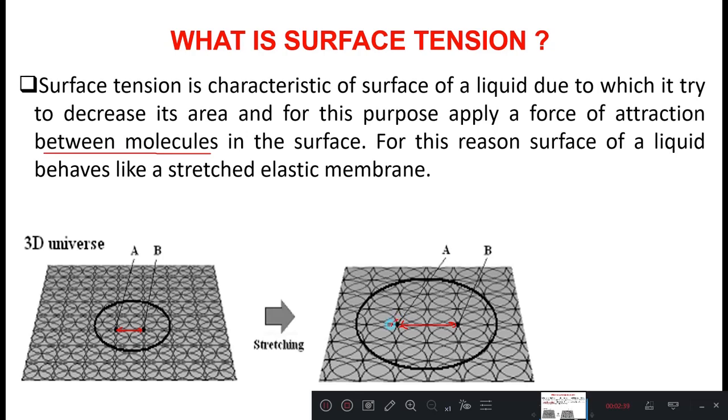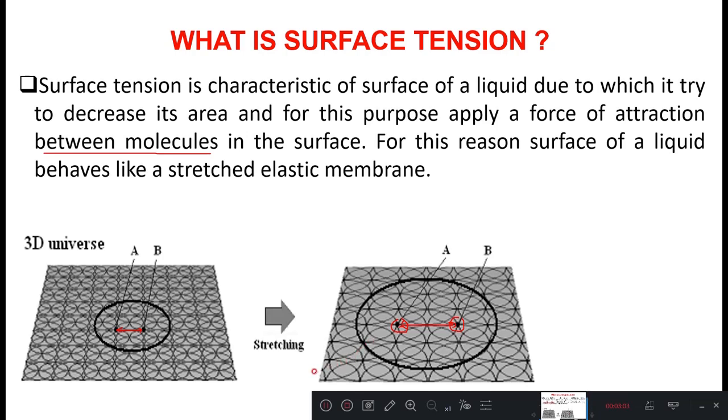So this is the point A and this is the point B. How this stretched membrane behaves, exactly the similar way the liquid surface will be behaving when it is under tension. That is what we call surface tension. So that's why the surface of water acts like a layer of elastic membrane.